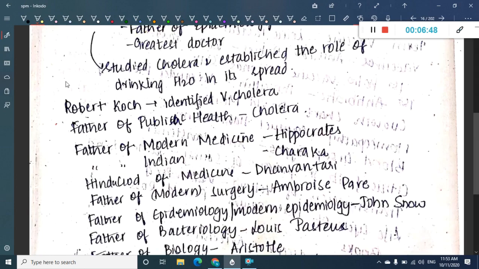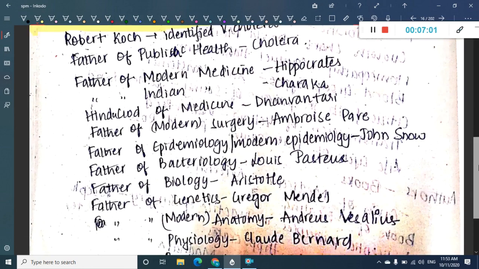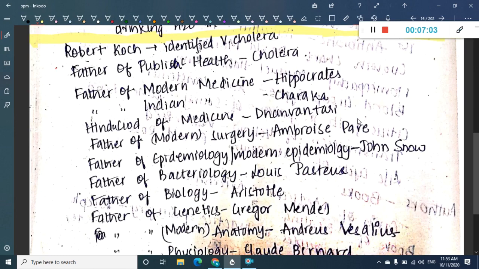Then we have some other discoveries. So these include, one, we have Robert Koch. Robert Koch identified Vibrio cholerae. Father of public health is cholera. Father of modern medicine, Hippocrates. Father of Indian medicine, Charaka Samhita. Hindu god of medicine is Dhanvantari. Father of modern surgery, Ambroise Paré.